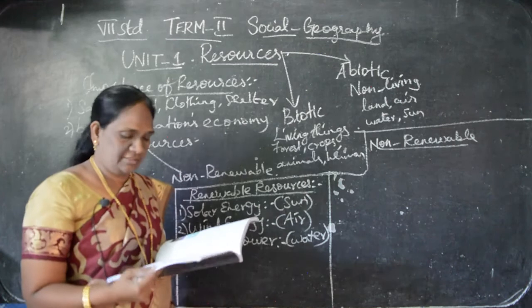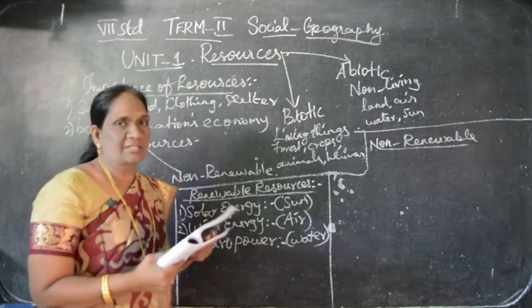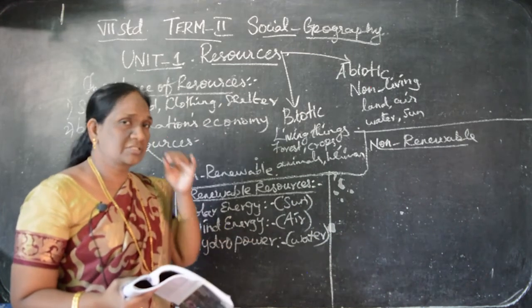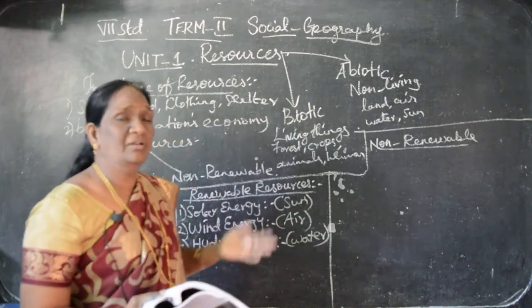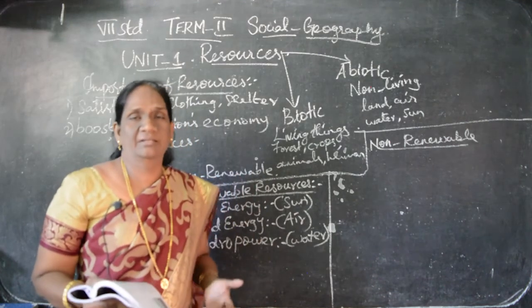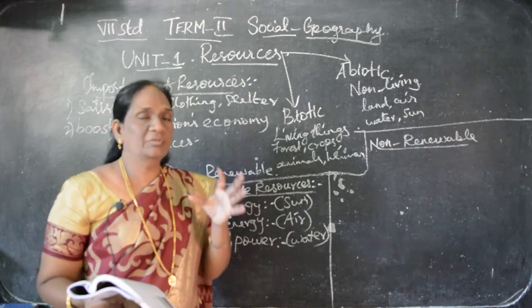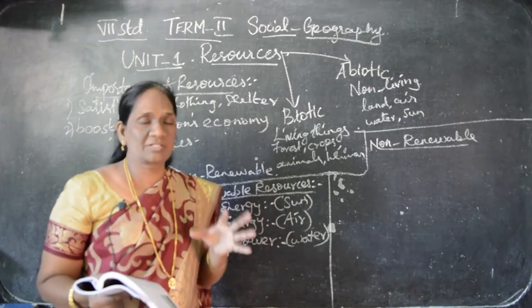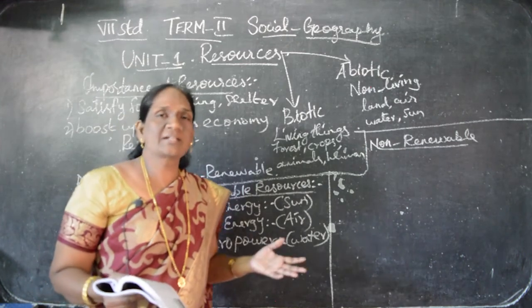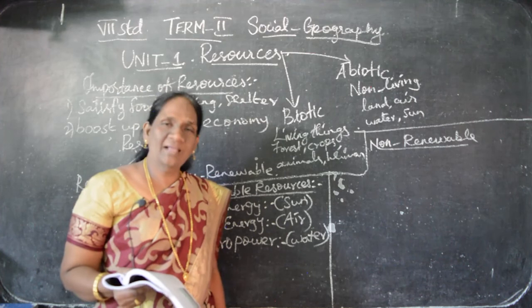This non-renewable resources we'll see in the next class. Non-renewable means we cannot get it again and again. It will not be replaced. Understand? So we should use these non-renewable resources carefully. In the next class, I'll explain this to you. Thank you, children. Bye.